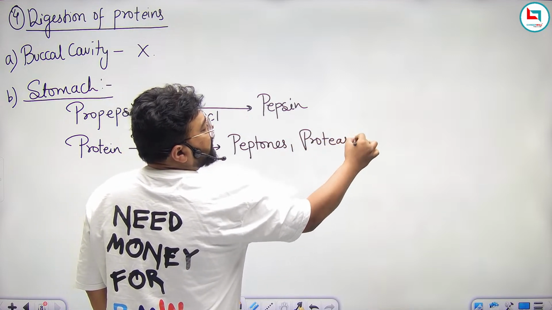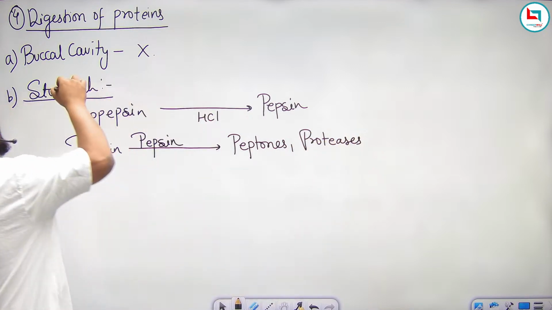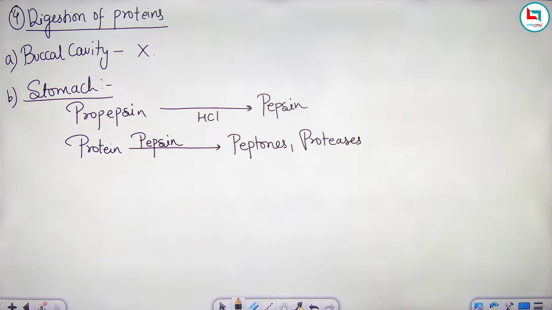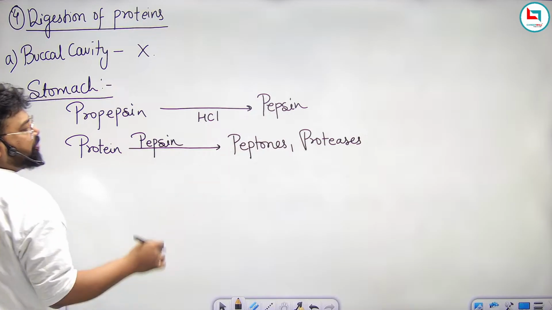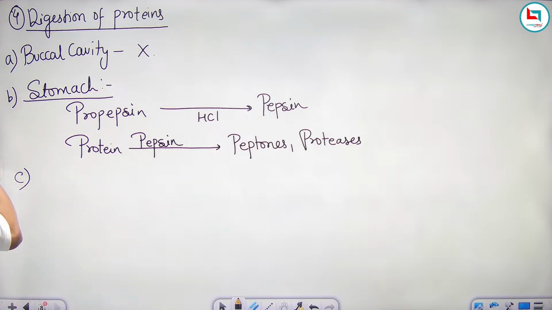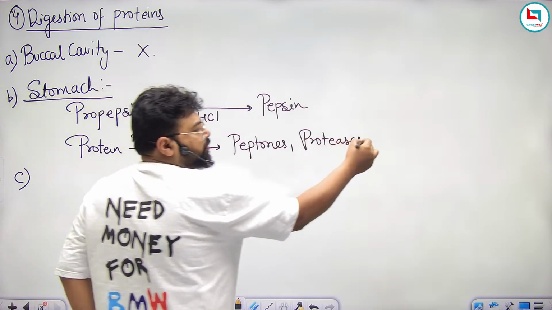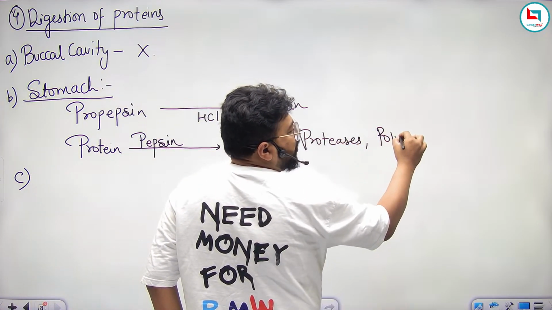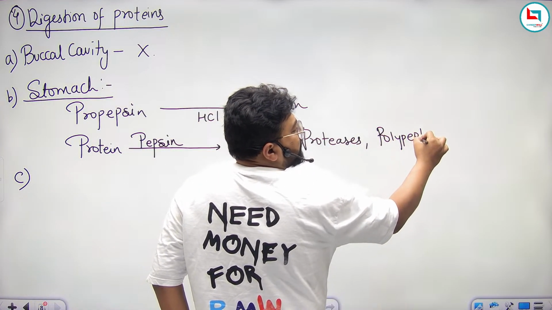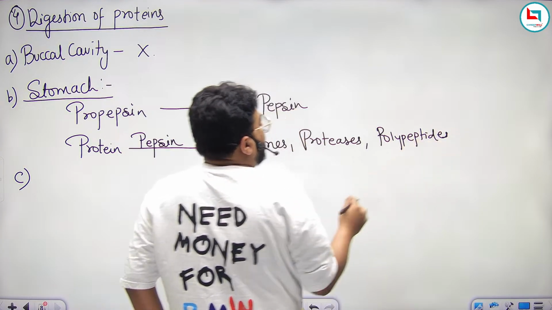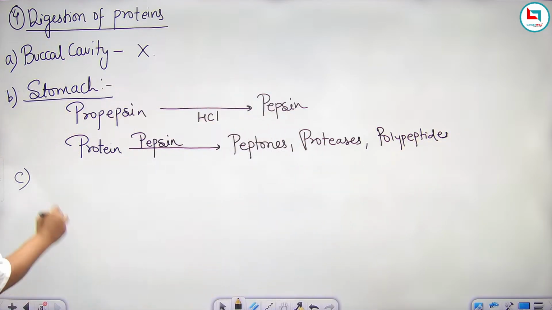So this is the digestion of protein inside the stomach. Now, after this, these molecules, peptones and proteoses, and some proteins in the form of polypeptide will transfer towards what?